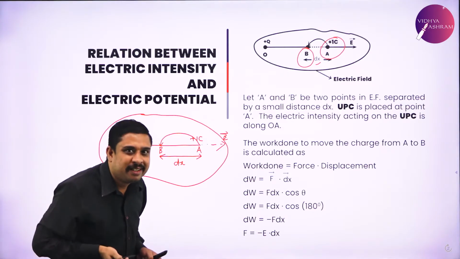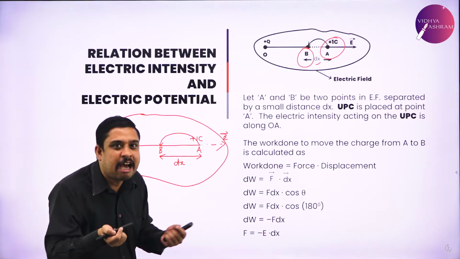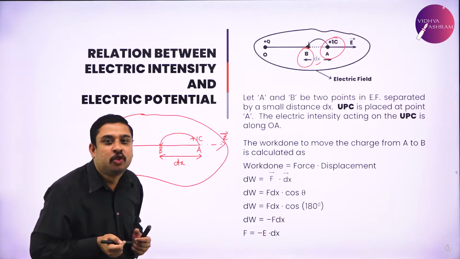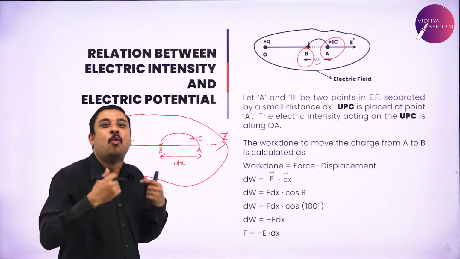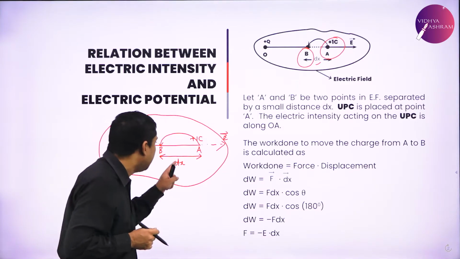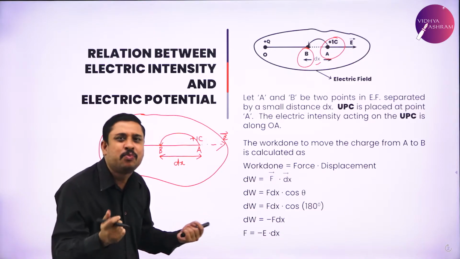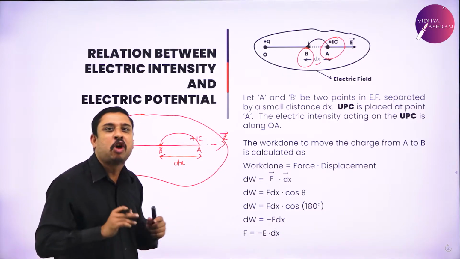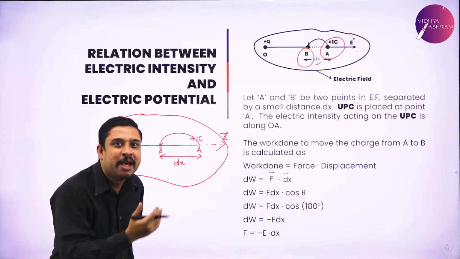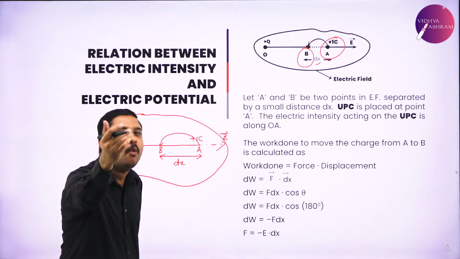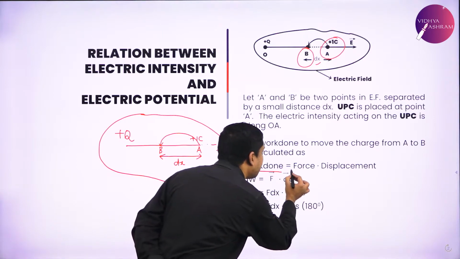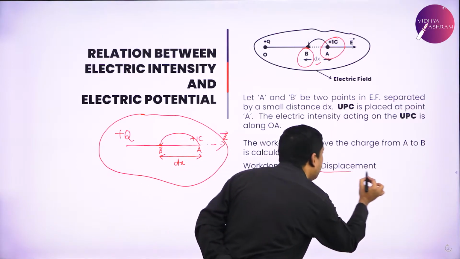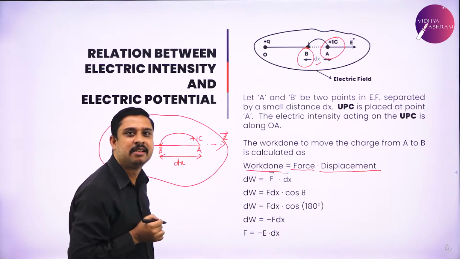To recall, how can I move the charge? I have to do some small amount of work. Why small amount of work? Because the displacement is small. So how will I calculate that work? In my previous derivation, I very clearly told work done is force into displacement.